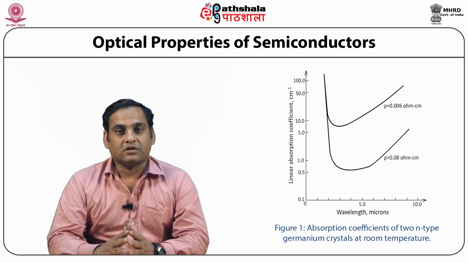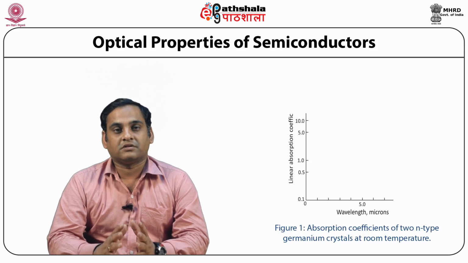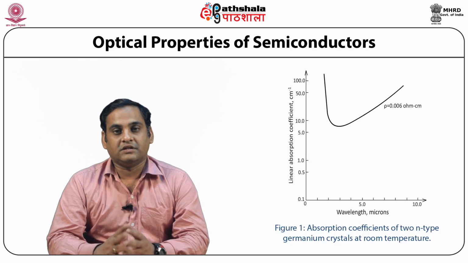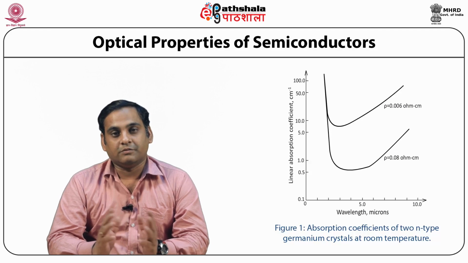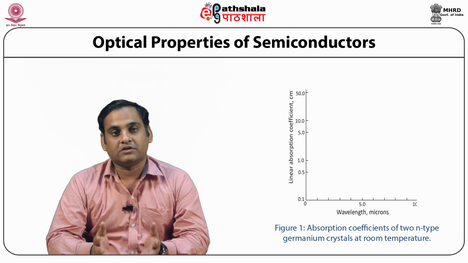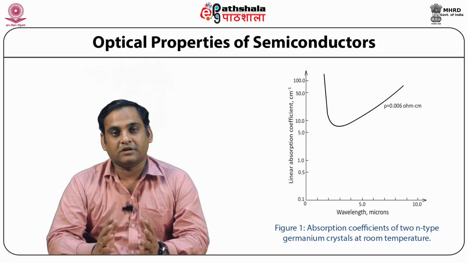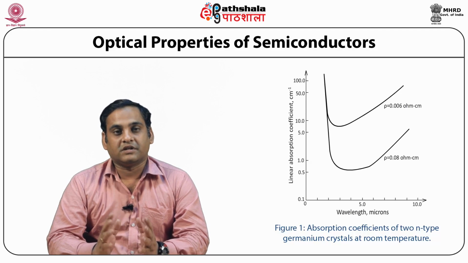This is consistent with the greater energy of the photons of shorter wavelength radiation, E equals hc by lambda. At 2 micrometer, however, the absorption coefficient begins to rise until at approximately 1.7 micrometer it becomes extremely high.